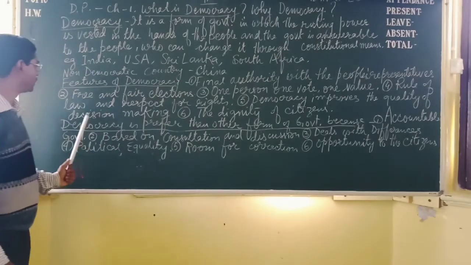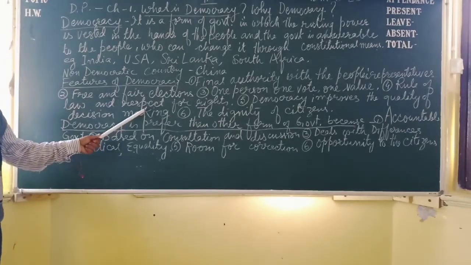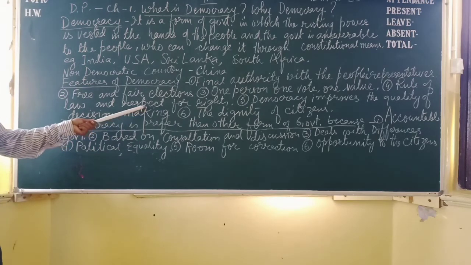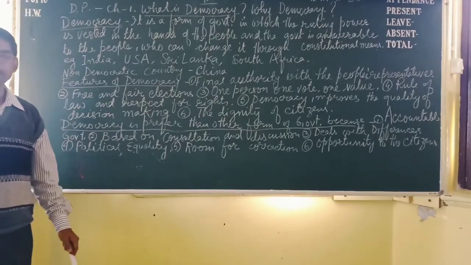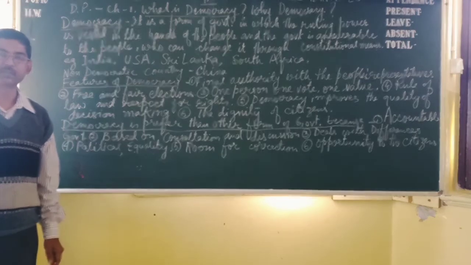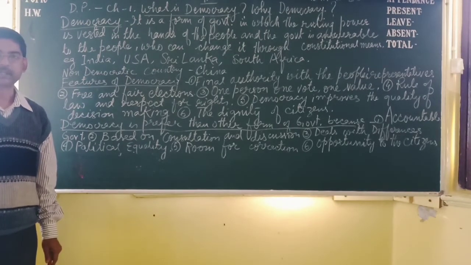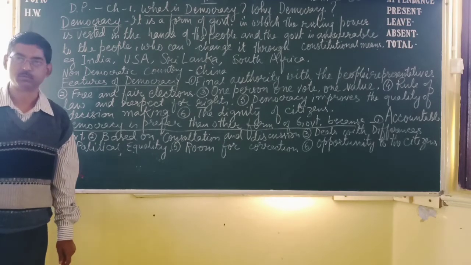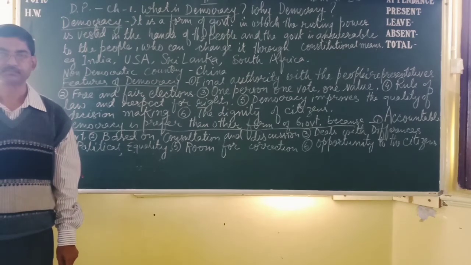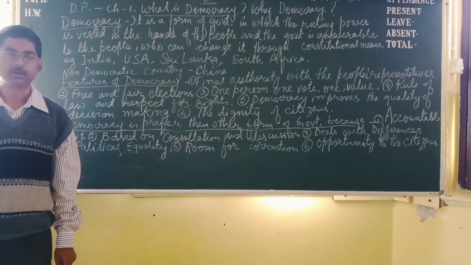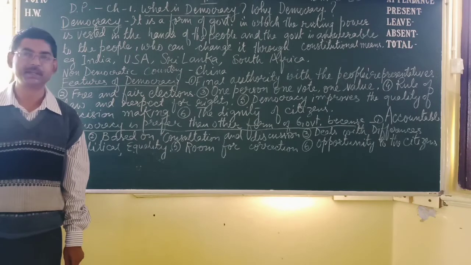Rule of law and respect for rights. Rule of law means the government has to rule according to the constitution. At the time of British rule, there was no rule of law. Why? Because rule of law was not followed. But now the government has to follow the constitutional rule.